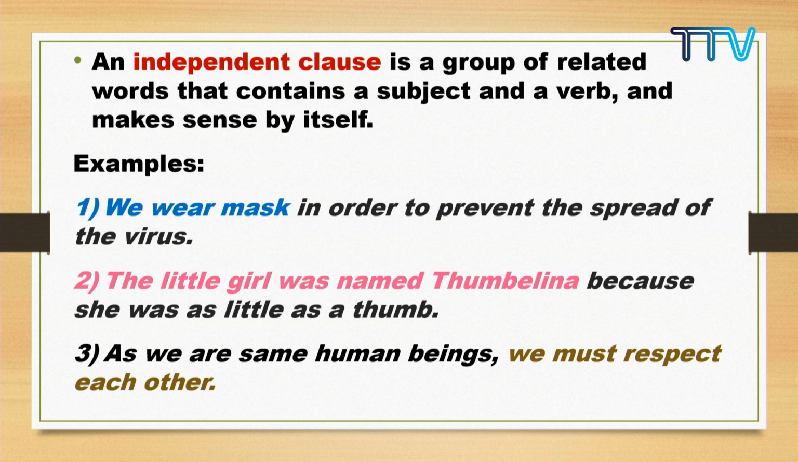Okay? In the third sentence, as we are same human beings, we must respect each other. So we must respect each other is the independent clause here. So these sentences will roughly give you an idea about what an independent clause is, how it looks like. All right.